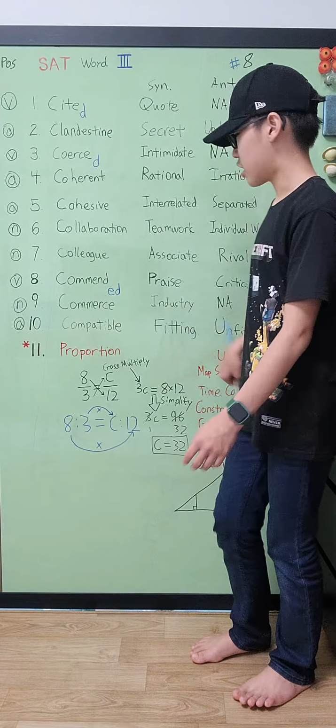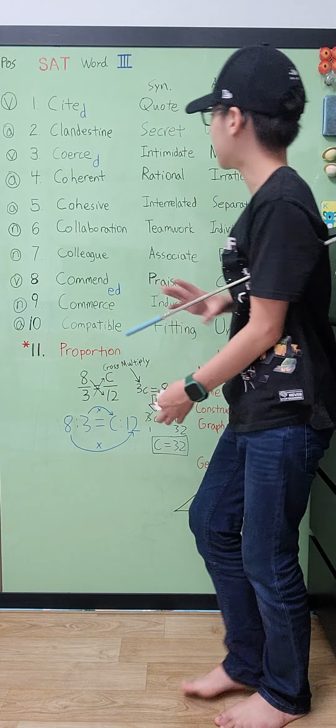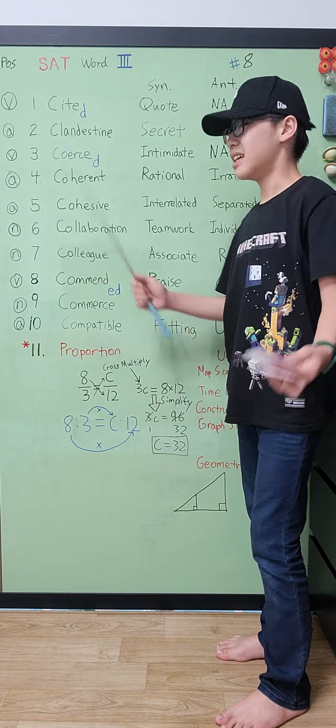10 words. First word, it's cite. It's a verb. Wait, here are the cards. The first word is cite. It means a reference as an authority. Basically, it's like citing something. You know about citations, right? Well, that's basically it. So citing something as a quote.